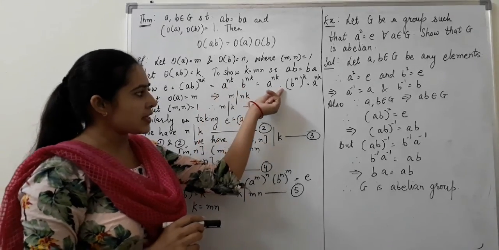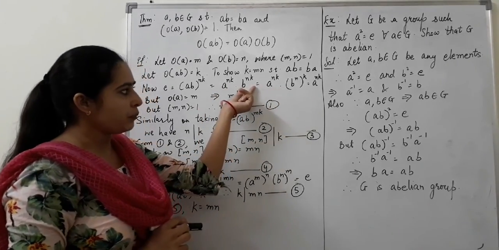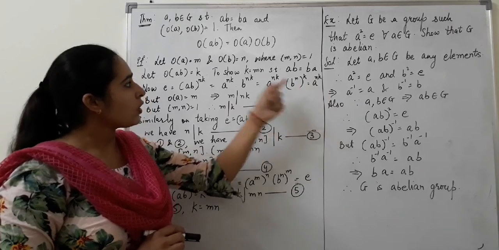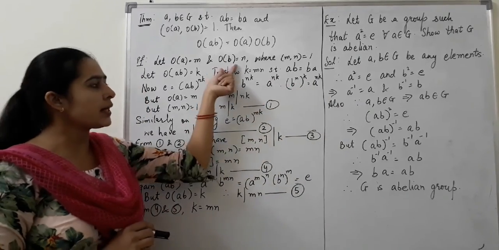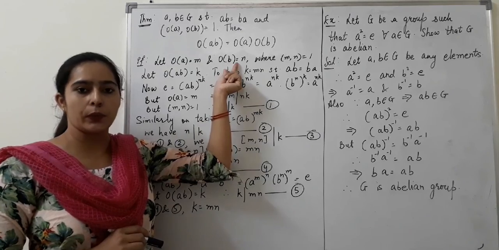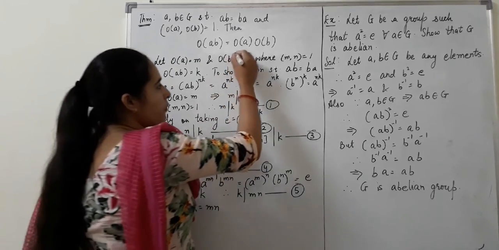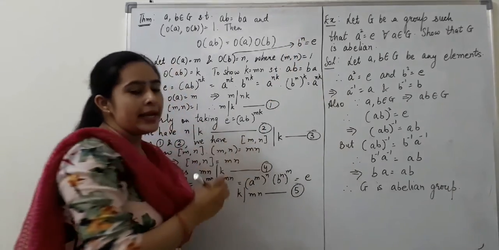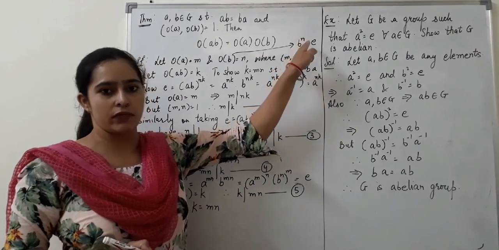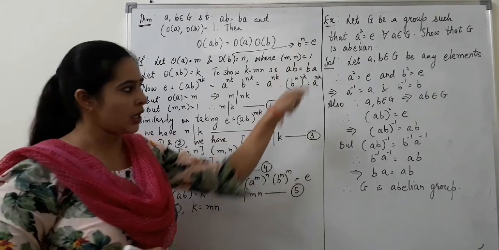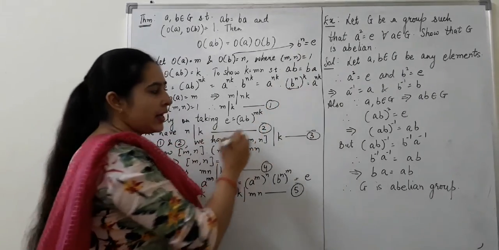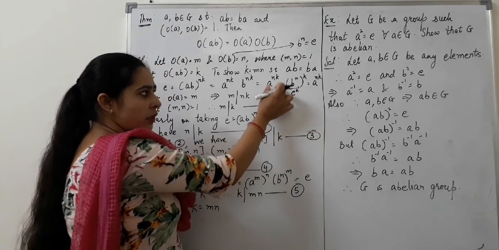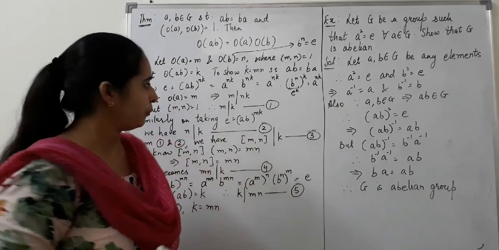Now a raised to the power nk remains as it is. b raised to the power nk can be written as b raised to the power n, raised to the power k. Now what is b raised to the power n? We are given that order of b is equal to n. That means b raised to the power n must be equal to identity, and n is the smallest such positive integer which satisfies this property. So b raised to the power n is identity, and identity raised to the power k is again identity. Identity multiplied by a raised to the power nk will be a raised to the power nk.